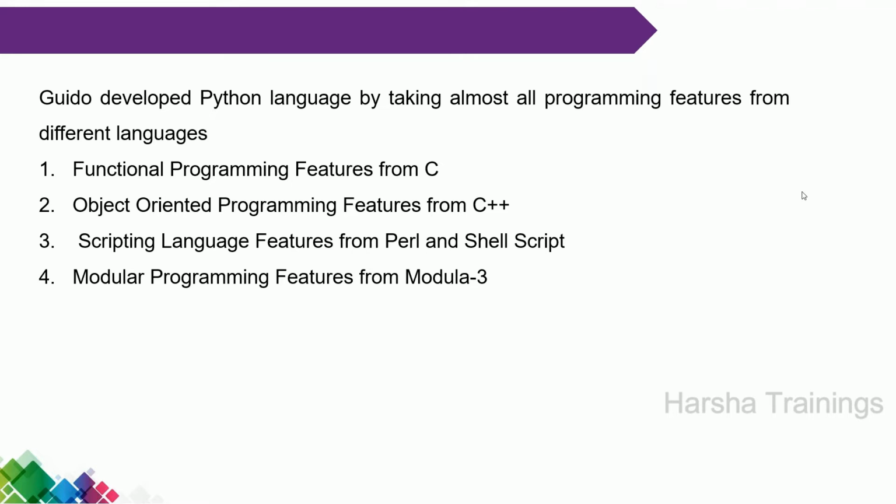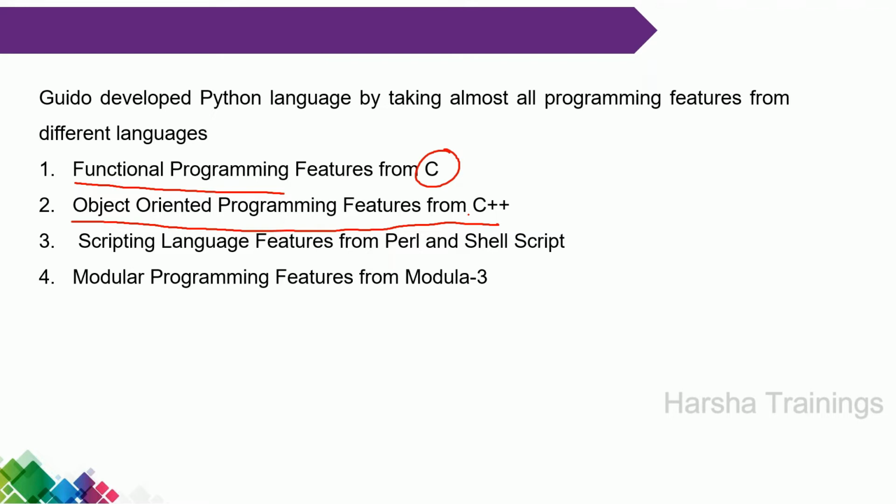So consider the different best available programming languages, and among them the best features are extracted. For example, functional programming is also called procedural programming; both are the same. The functional programming features are from C language and the object-oriented programming features are extracted from C++.